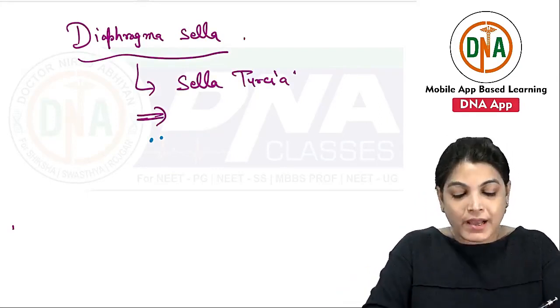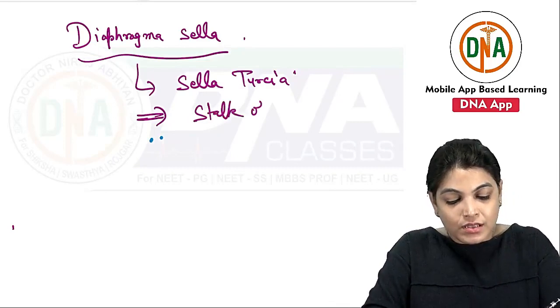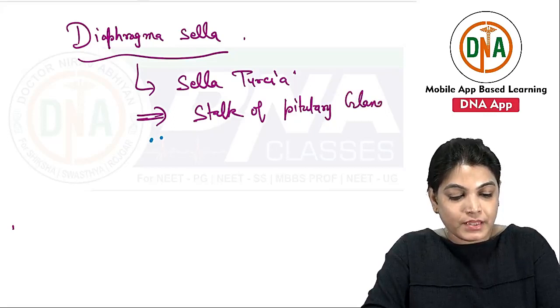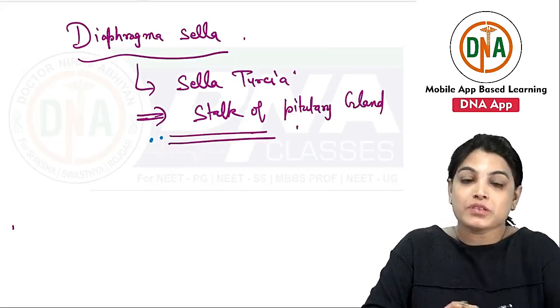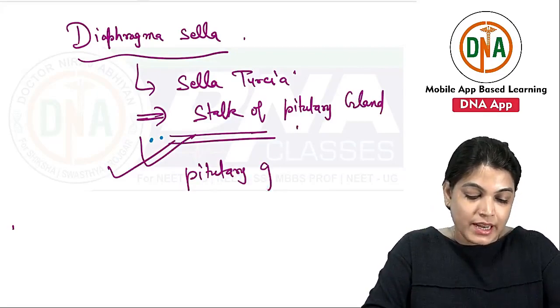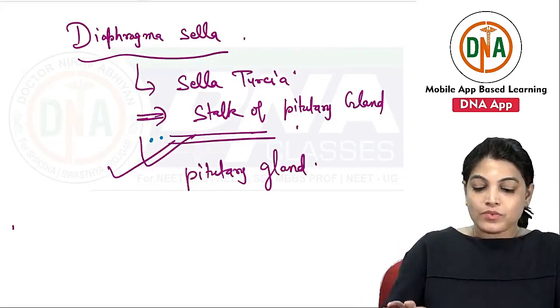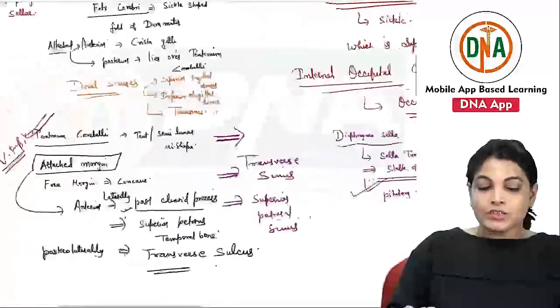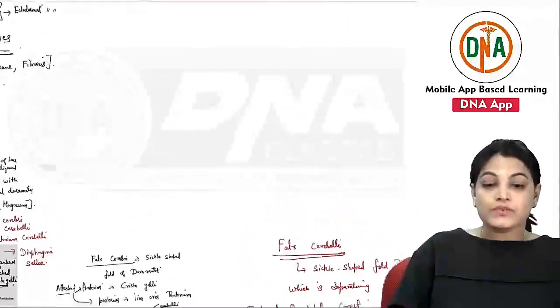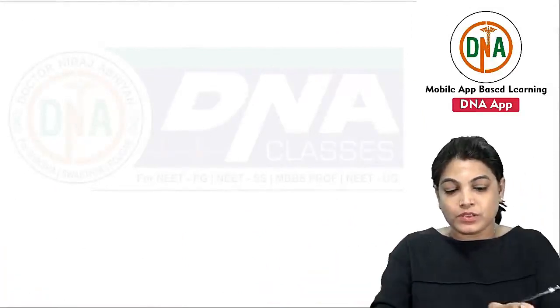That gap is for the passage of the stalk of the pituitary gland, and it contains the pituitary gland. A very important structure lying in it is the pituitary gland. So we have discussed the four dural folds in detail. After that, coming to the nerve supply and the blood supply of these dural folds.